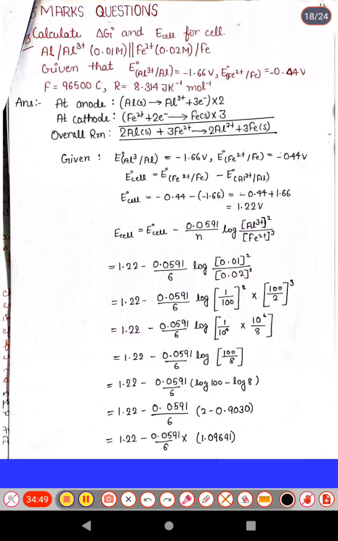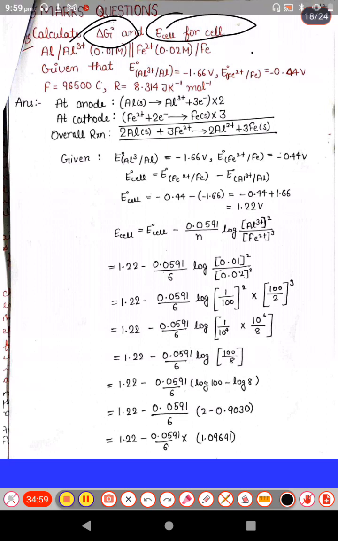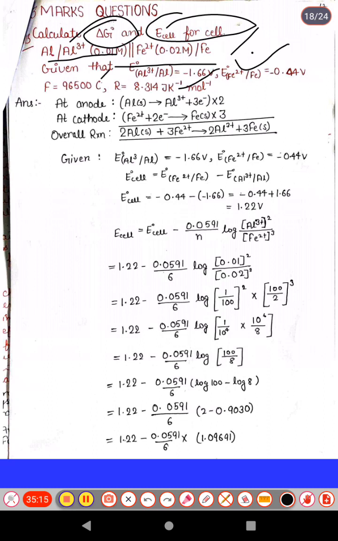volt. Okay. Now next again a similar type of question: calculate the delta G naught value and E cell of a cell. The reaction is given, Al to Al3 positive, concentrations are given, and iron 2 positive to iron. Again concentration as well as reduction potential are given. F value is given as 96500 coulomb and R value 8.314 joule per Kelvin per mole. Write the anode reaction, the cathode reaction, and balance the reaction to balance the number of moles.